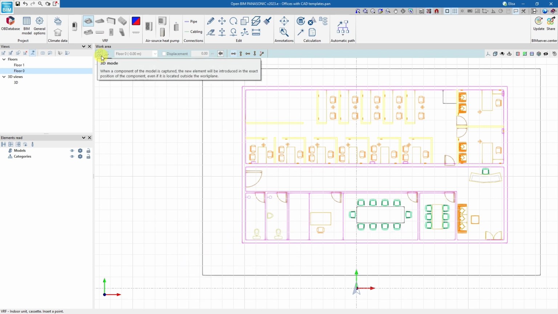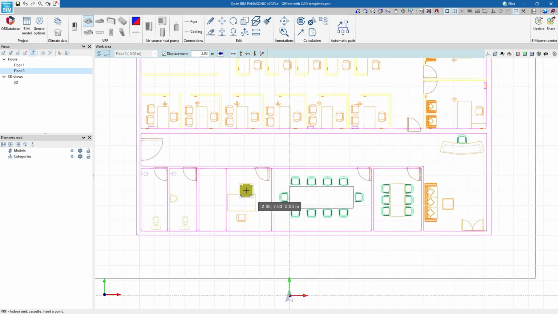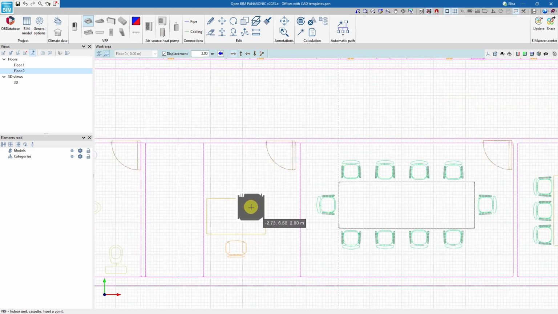If we want to place the cassette at a specific height above the floor, we select 2D mode and enter a displacement value. To carry out a design with cassettes or other VRF elements in line with each other, we hold the next cassette to be inserted over the one we have already entered for a second until a green cross is displayed, and we can move it over the reference line to the desired location.